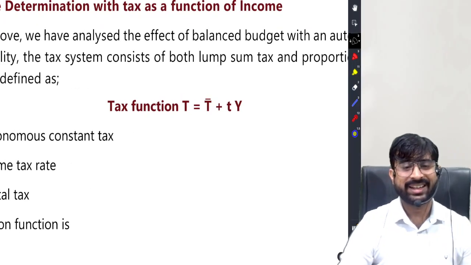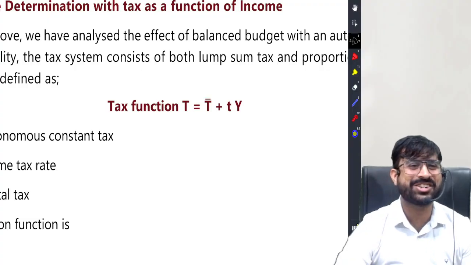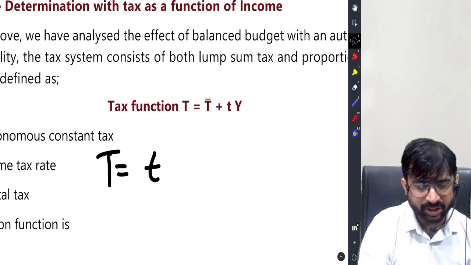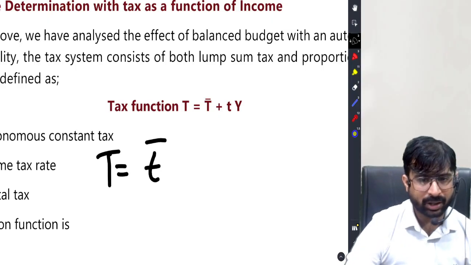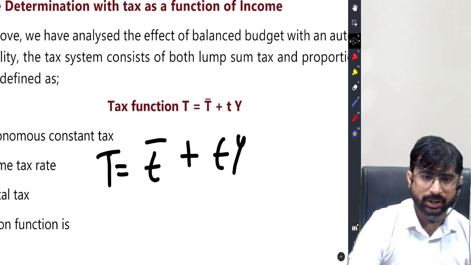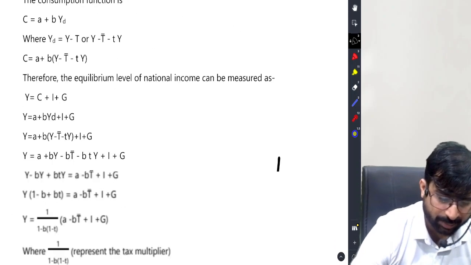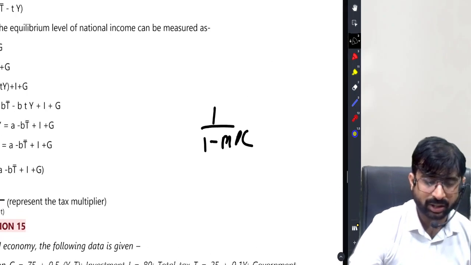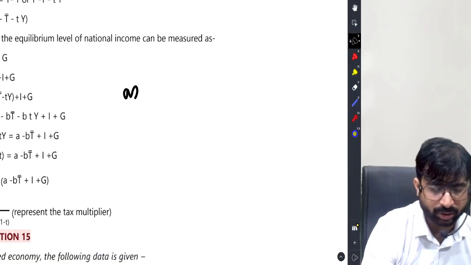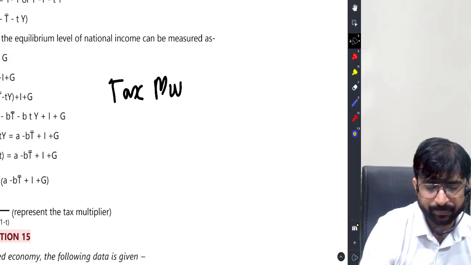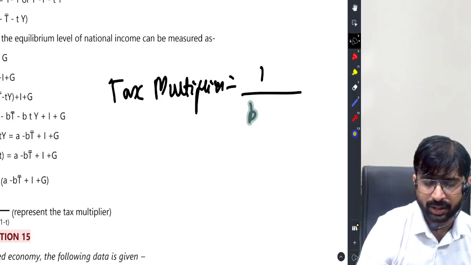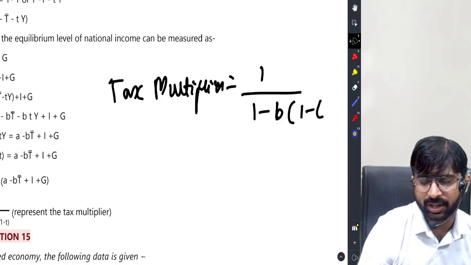Sometimes students, tax is also given in the equation form. That is, total tax equal to a fixed tax which everybody has to pay plus a certain tax as your income goes up. Now look carefully here. By the way, here they will ask tax multiplier. Write down. Tax multiplier is equal to 1 by 1 minus b into 1 minus t.